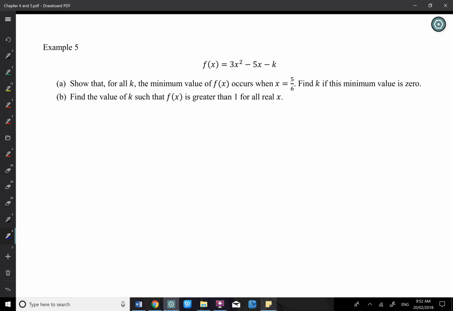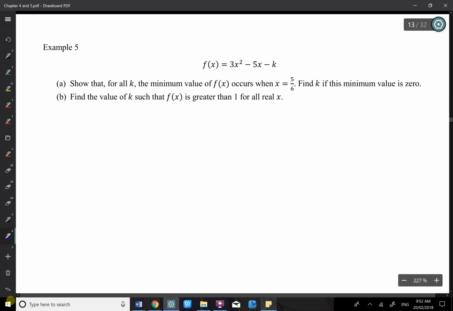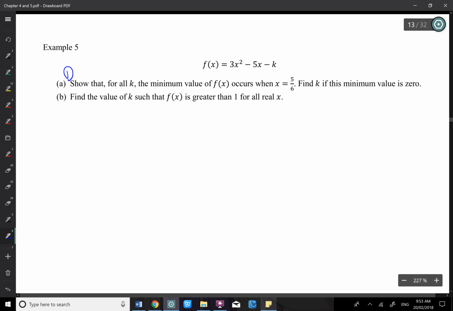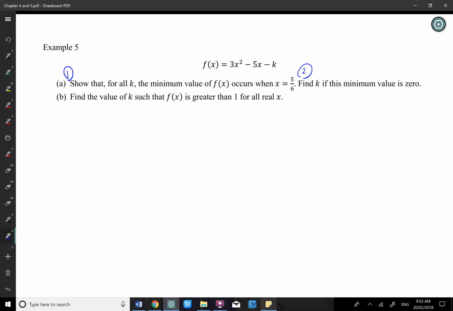This is a quadratic equation with a k value, like I don't know the c value. For the first one, it asks you to show that for all the k values, the minimum occurs when x equals 5 over 2. So two things. The first is to show that the minimum occurs at that. And the second is to find the k value if the minimum is 0.